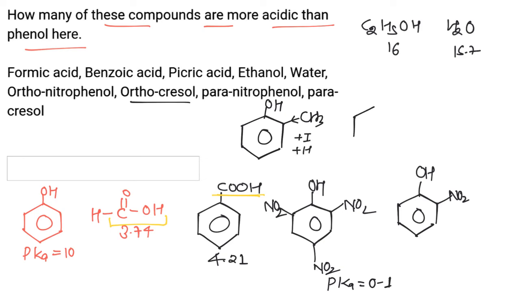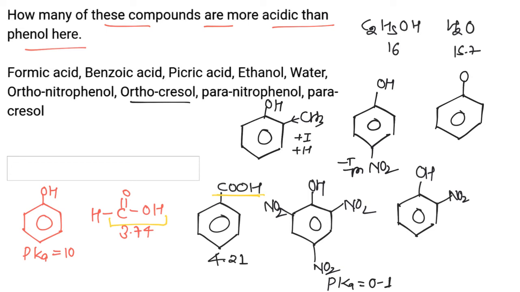Now paranitrophenol would be more acidic than phenol itself because of the strong minus I and minus M effect of the NO2 group. Now paracresol, again CH3 is present at para position, so it will decrease the acidic strength of phenol by electron donating effect.